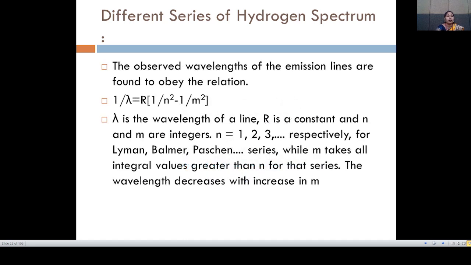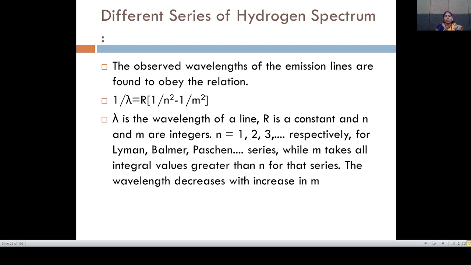The observed wavelengths of the emission lines are found to obey the relation 1 upon lambda is equal to R into (1 upon n square minus 1 upon m square).